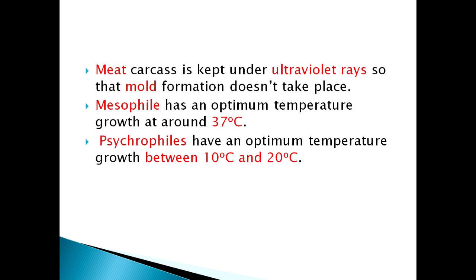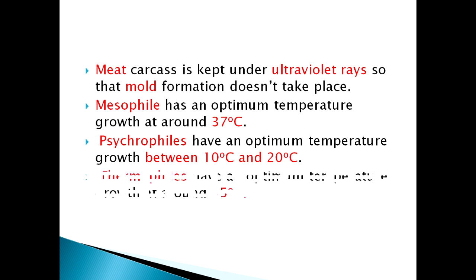Please note the temperatures required for this particular group. Psychrophiles have an optimum temperature between 10 degrees Celsius and 20 degrees Celsius. The next comes the thermophiles. The thermophiles have an optimum growth temperature around 55 degrees Celsius. Please note the temperature. The thermophiles need an optimum temperature around 55 degrees Celsius.